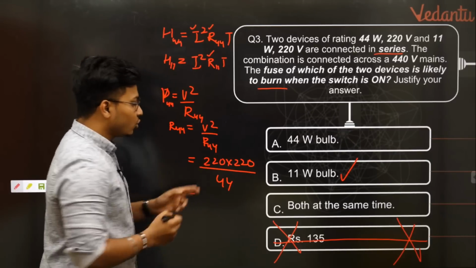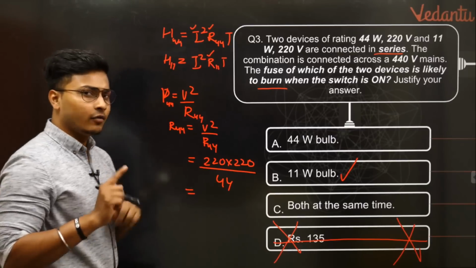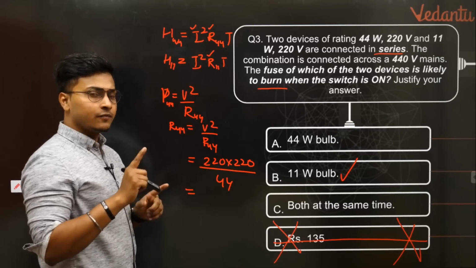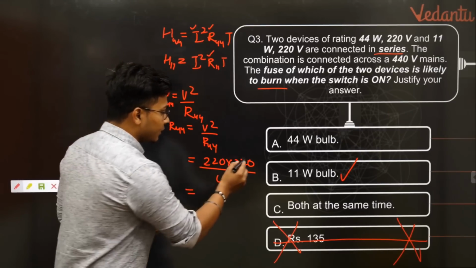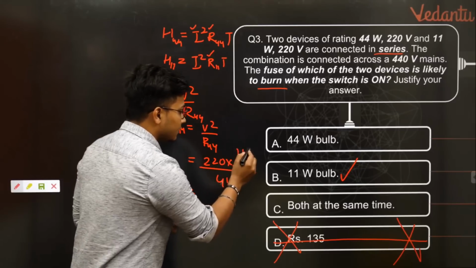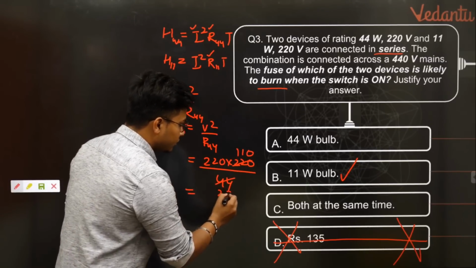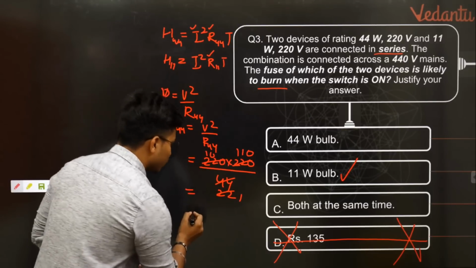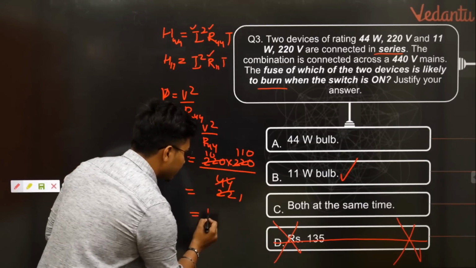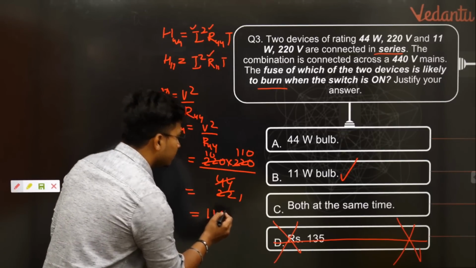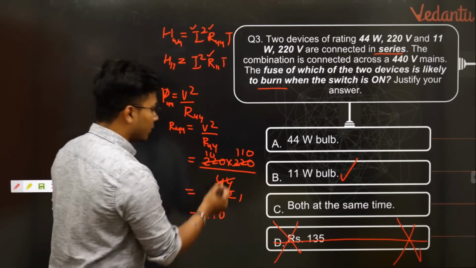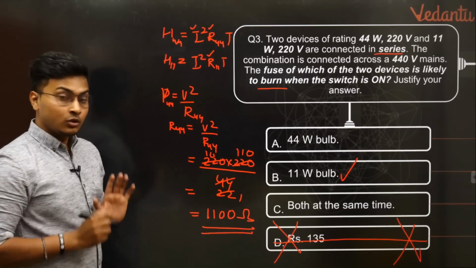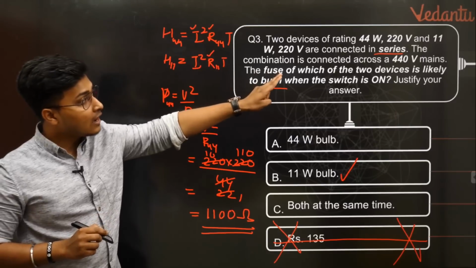So here we can very clearly see, what do I do? 220 into 220 is how much? I think it's 48400. 22 into 22 is 484. Otherwise you can always do one thing, we'll divide by 2. So you have got the value of resistance here, that is nothing but 1100 ohms. So this is the R44 value.